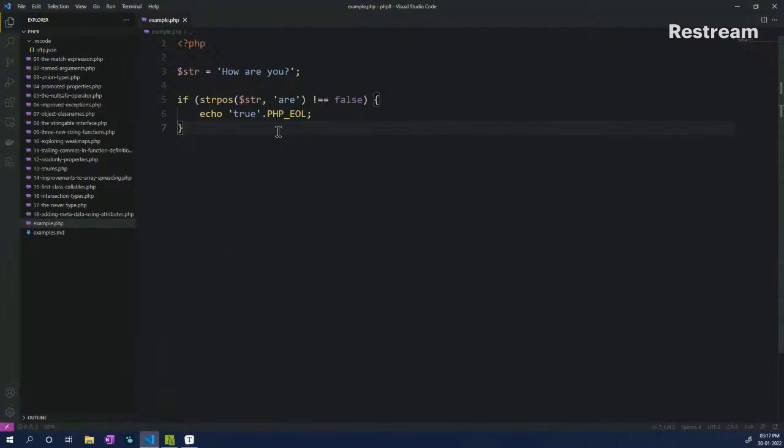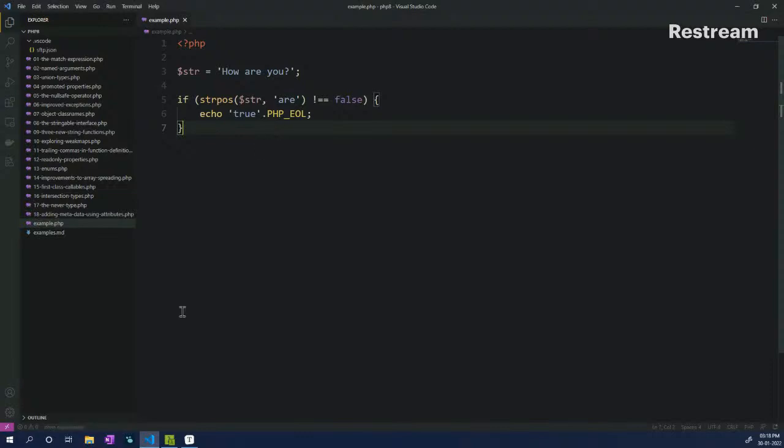So normally what we do is use strpos. We pass in the arguments of the string as well as the needle, or the search keyword that we are trying to find, and then check it against false. If it is not equal to false, then we return true, or run our logic inside that statement. So it's kind of a hacky thing that we do in order to figure this out.